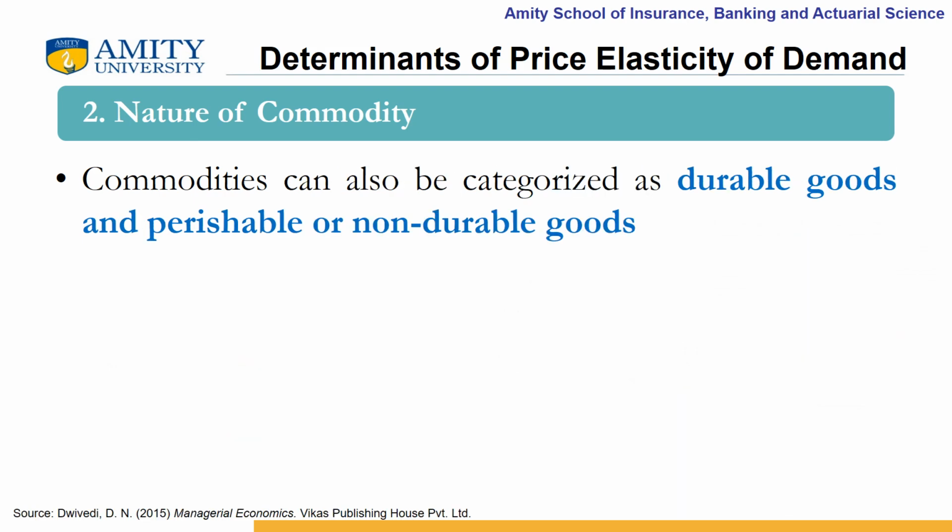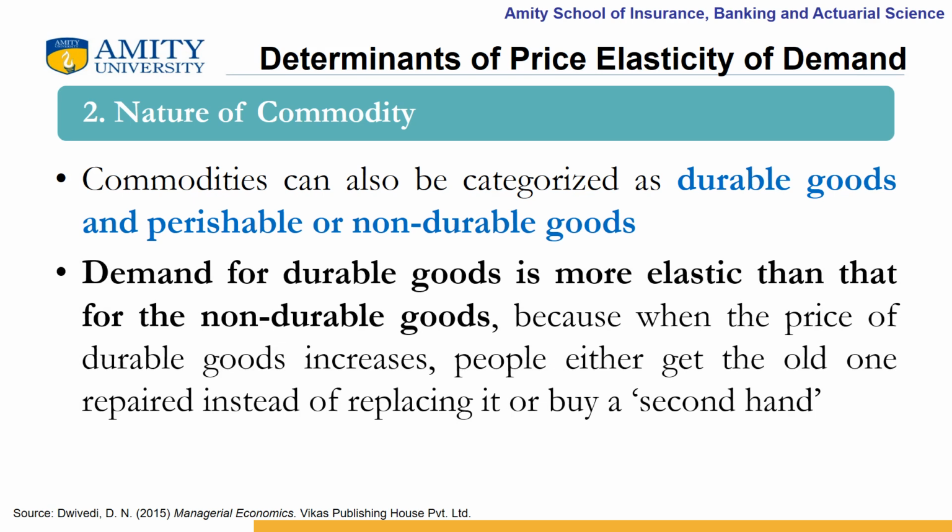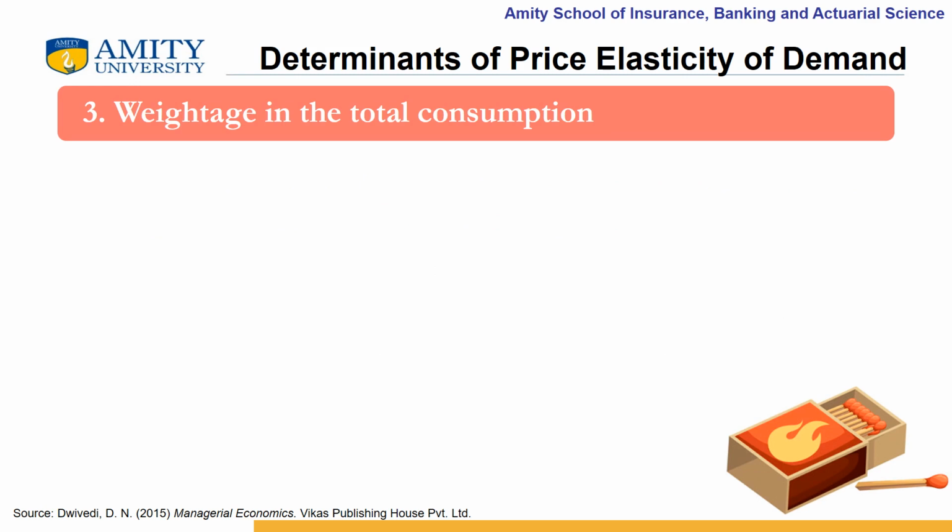Commodities can also be categorized as durable goods and non-durable goods, which are also of perishable nature. Demand for durable goods is more elastic than that of the non-durable goods because when the price of durable goods increases, people either get the old one repaired instead of replacing it, or buy a second hand.